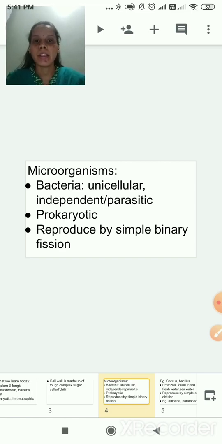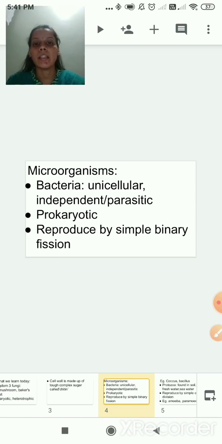Few of them are independent, and few bacteria are parasitic, depending upon other living organisms. They reproduce by simple binary fission. This is asexual reproduction.